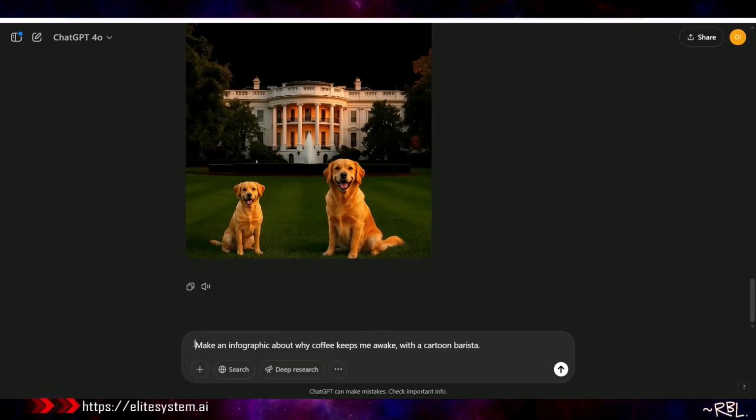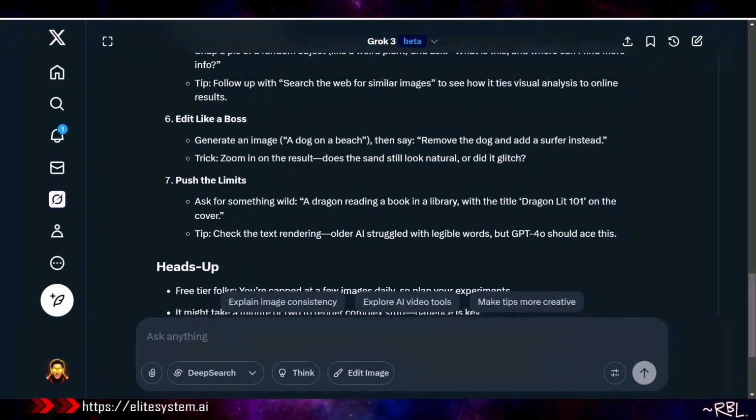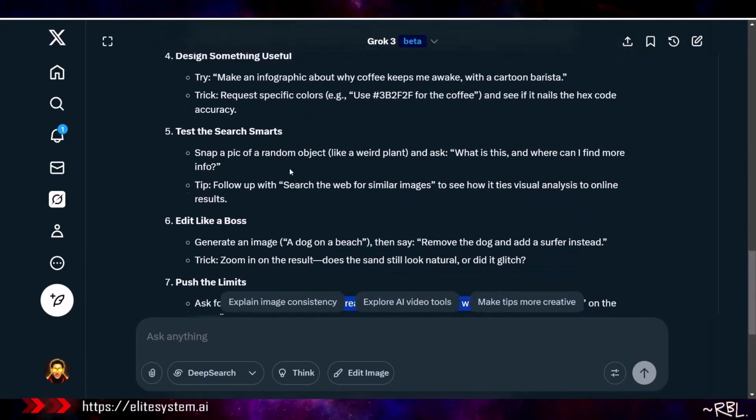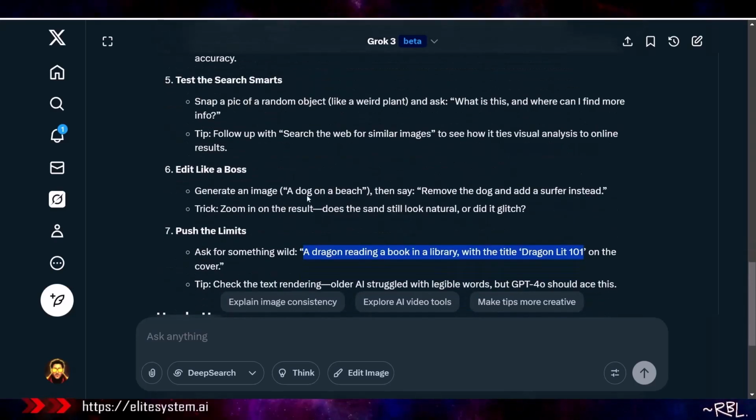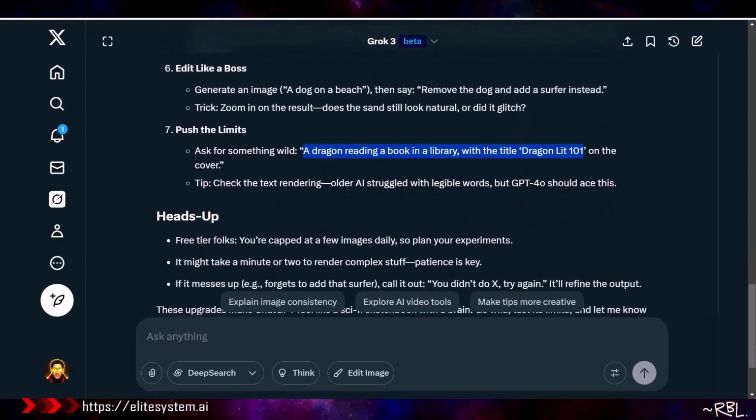Now let's try this. Last but not the least, while this works, let's see what else we have here. Ask for something wild. Let's try this. How about this? Okay. Generate an image, a dog on a beach, then say remove the dog. We've done this. So pretty much everything is done except this. Snap a pic of a random object like a weird plant. And I wouldn't doubt, I'm sure they can do it. The GPT would be able to provide an accurate detail.